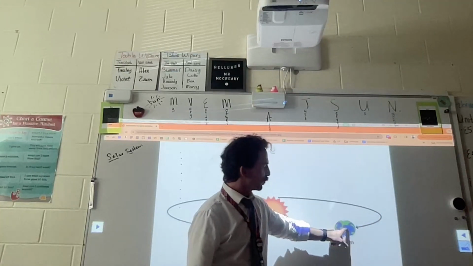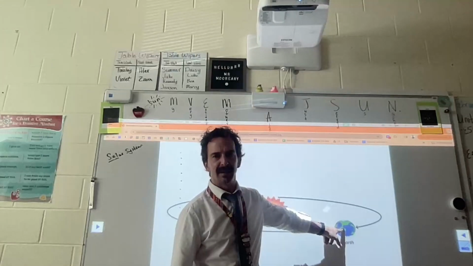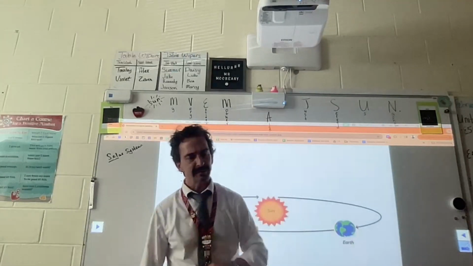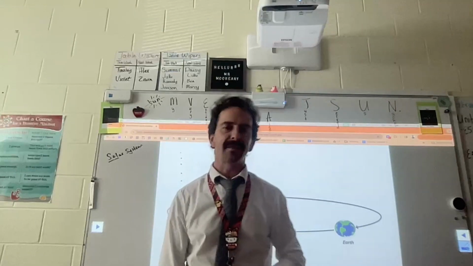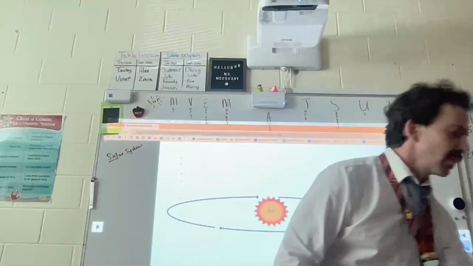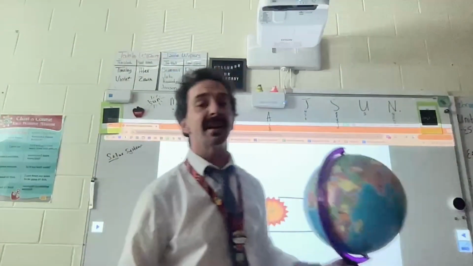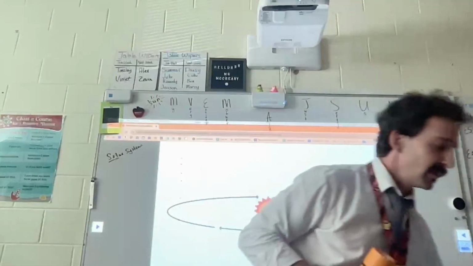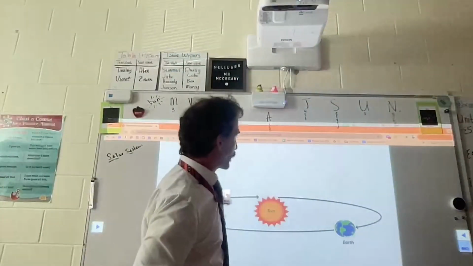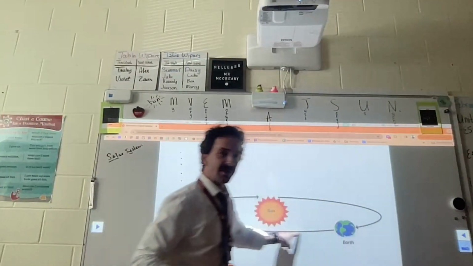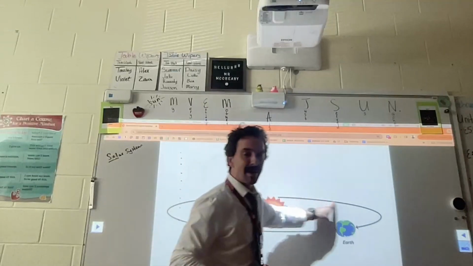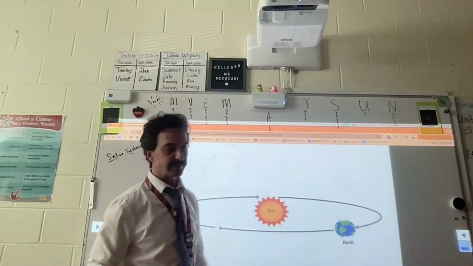When the Earth reaches the point that it started at, we know this has been 1 year, or 365 days. This is important because you will be tested on it. A rotation is 24 hours and makes 1 day. A revolution is 365 days and makes 1 year.